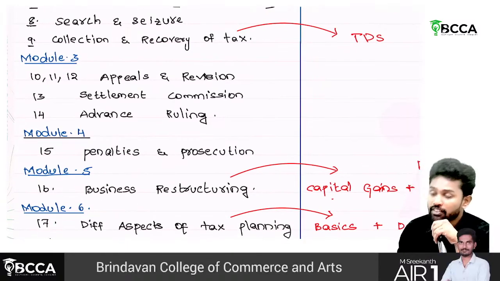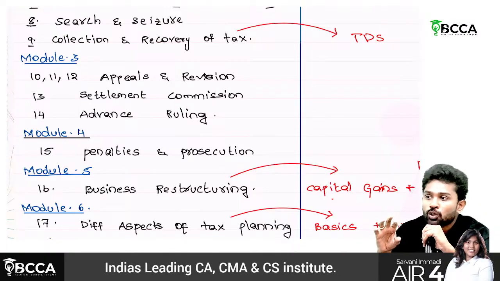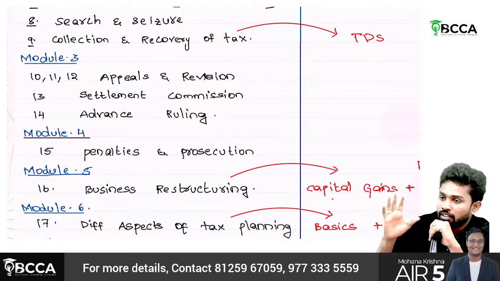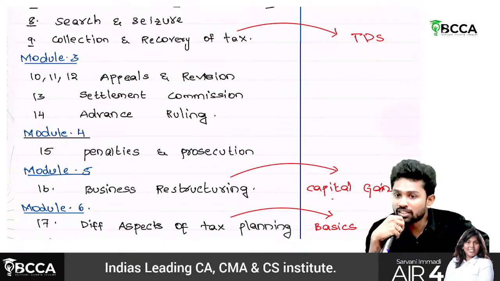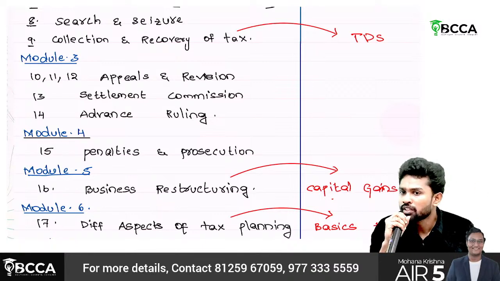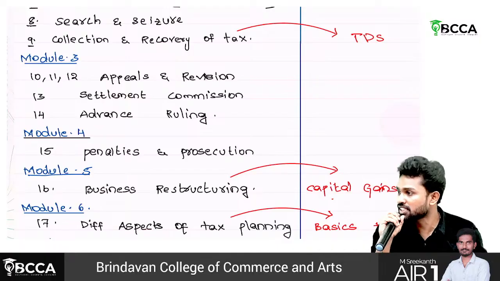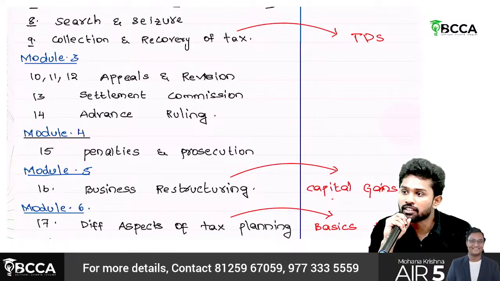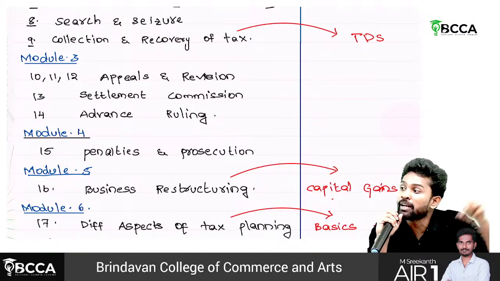Then the 14th one is advance ruling. You are going to start a business now. You want to know how it has to be taxed. The benefit of advance ruling, rather than finding out after doing the business, is that you will have a prior understanding of what the law is, what the lawmaker or the department is going to do. Based on that, if it is viable, you will do the business. If it's not viable, you can drop the business at the initial stage itself. Sir, you want to merge with a company. You are under an assumption that there will not be any capital gains if you merge with that company.